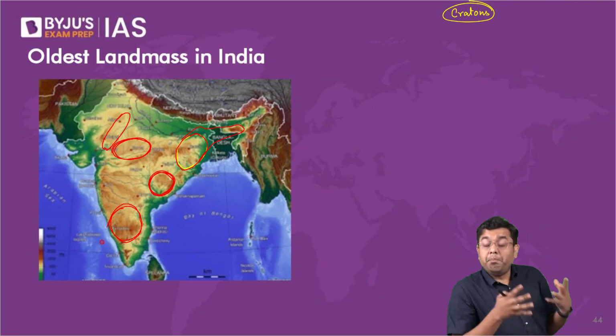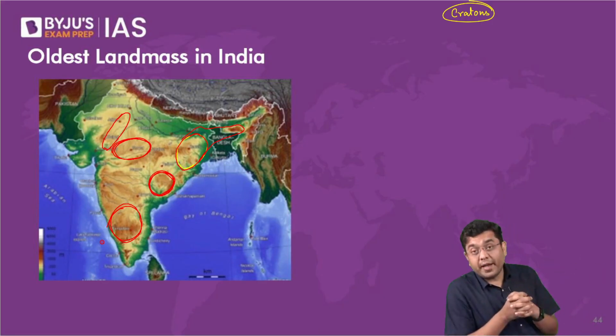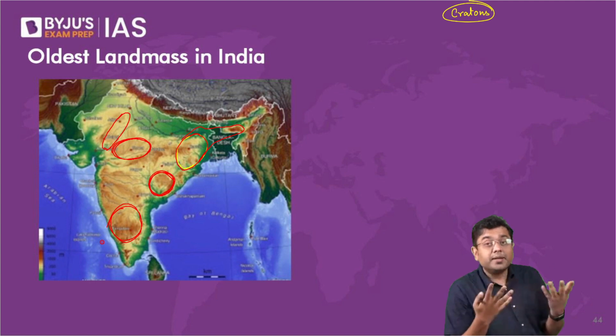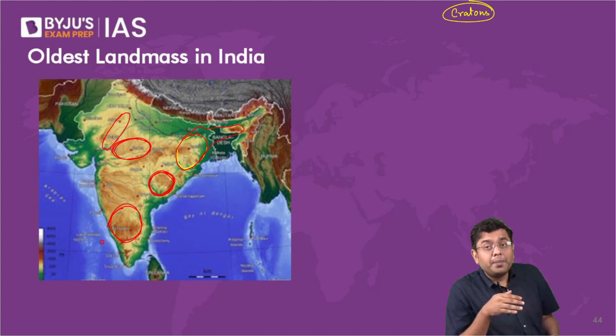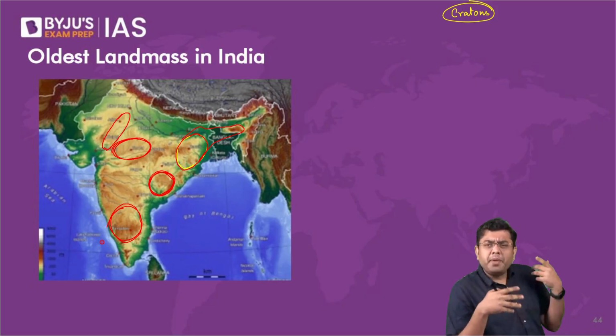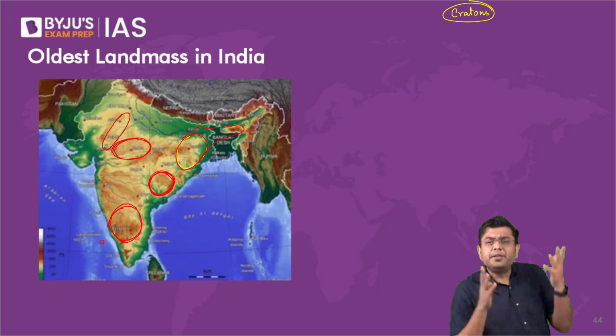These were the building blocks of the entirety of the subcontinent that we see now. These were created as a result of the volcanic processes. Now we are talking about billions of years back, right? So over a span of many hundreds of millions of years, you had various different volcanic activities happening in this region.